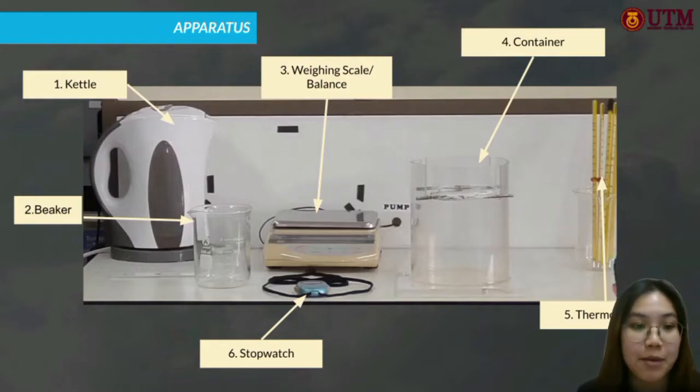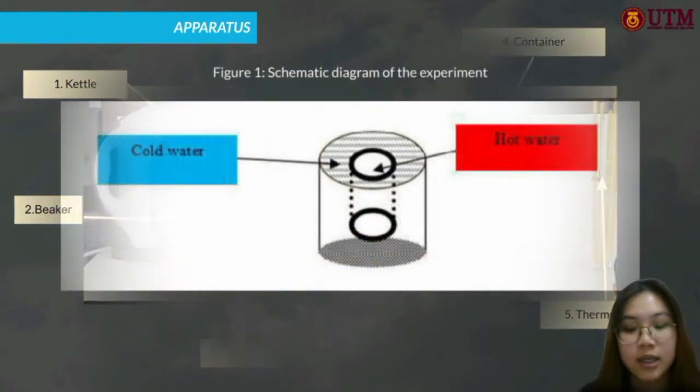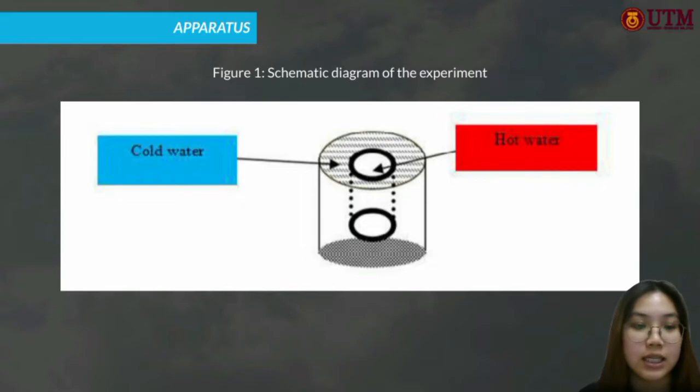You can see this is the apparatus. We will need the kettle, beaker, weighing scale, or balance, the bigger container, as well as a thermometer and a stopwatch. Figure 1 is the schematic diagram of the experiment. Inside the larger container there is a small beaker. The small beaker contains the hot water, and the large container contains the cold water.